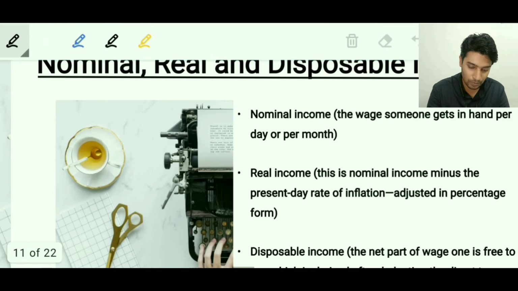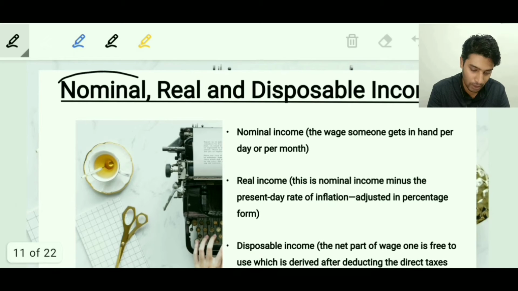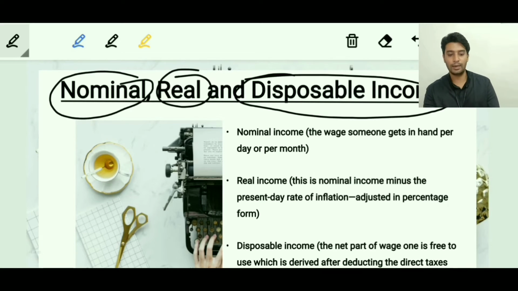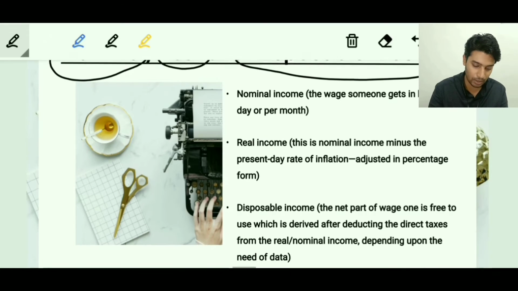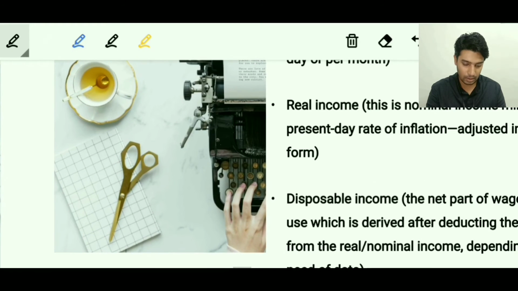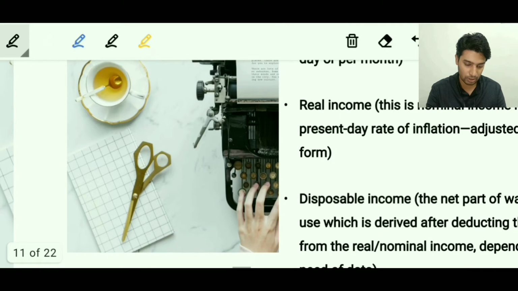The next topic is about nominal, real and disposable income. And for this also, let's consider one example. Let's consider a monthly salaried individual, and suppose in the first year his salary was around rupees 100 and his expenses were roughly around 50.